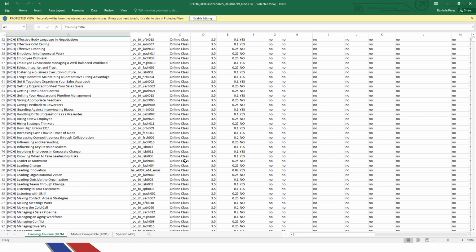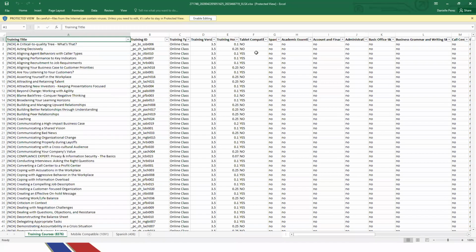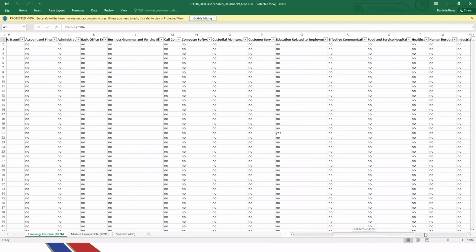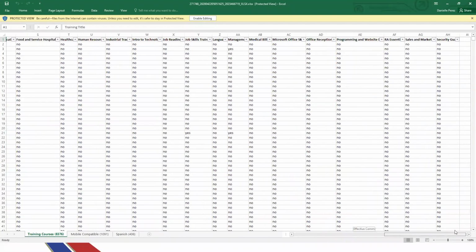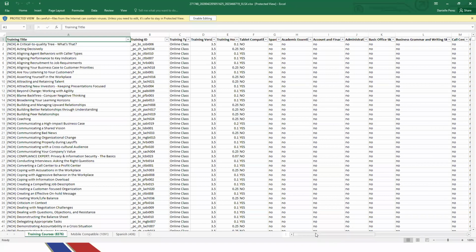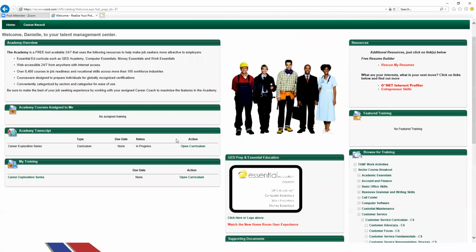It's online. It takes about 3.5 hours. And it is not compatible for tablet. Okay, so these are just some of the details that you might be able to look into if you are interested. But let's go ahead. We identified Leader as Motivator. So now we're going to go and look it up and enroll in the course.